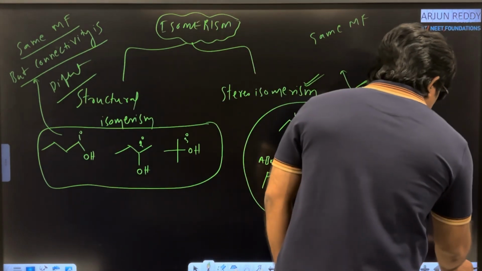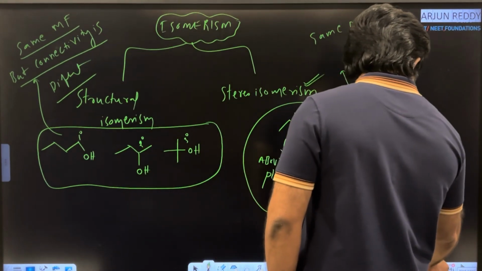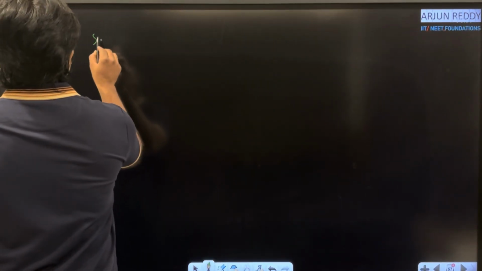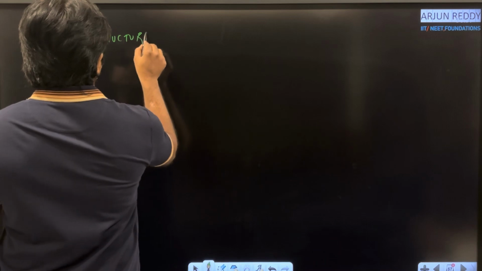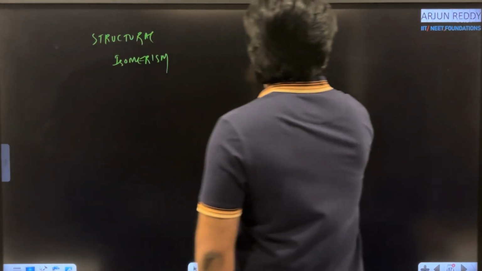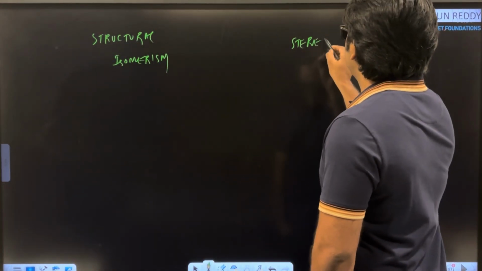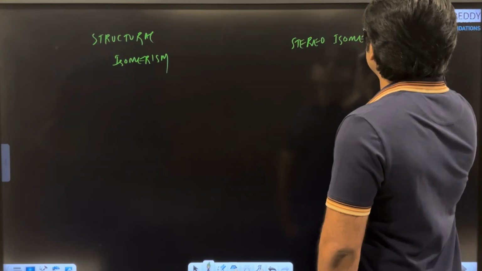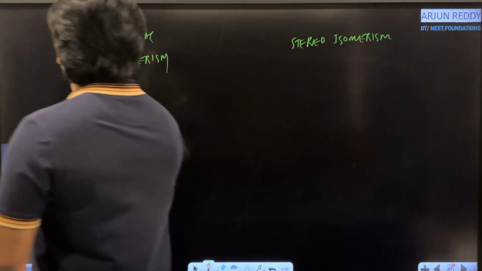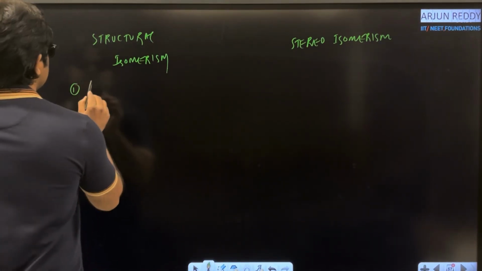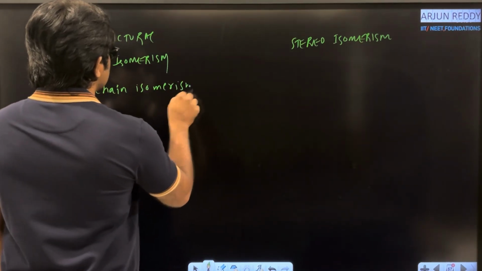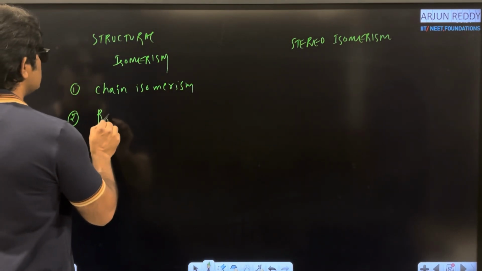Next, different types of isomerism. Here I am going to write the different types of isomerism. I want the next page. Once again, structural isomerism. Second one, stereoisomerism. In structural isomerism, what are the different types? First one, here I am writing like this: chain isomerism. Second one, ring chain isomerism.